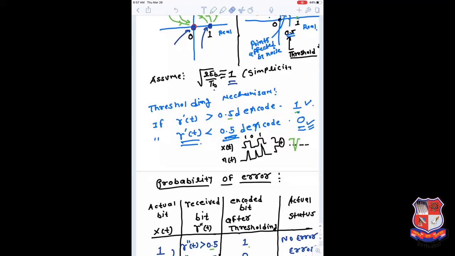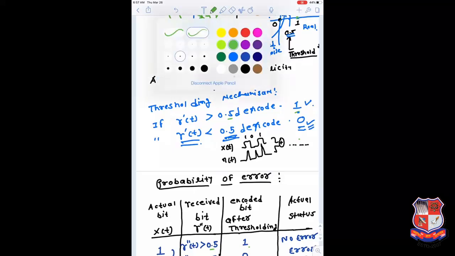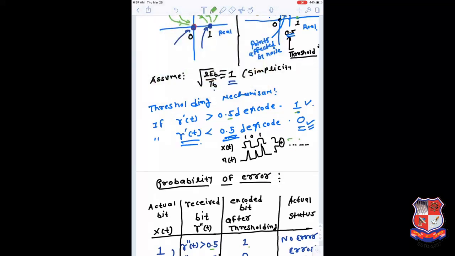I can represent it this way. This can cross the boundary and then be received here, and this is the clock, and this is again the clock, and it can be received like this.